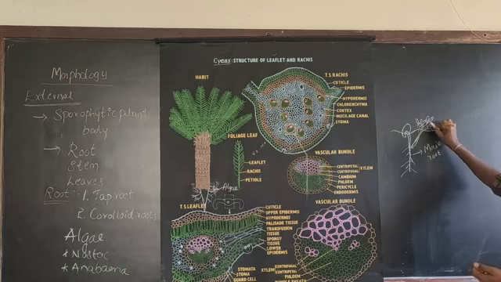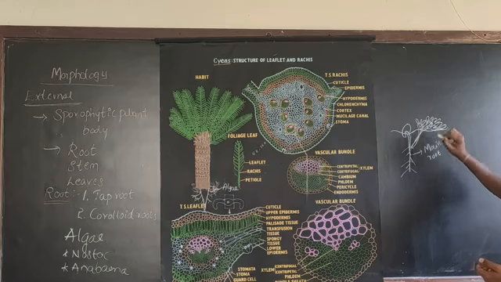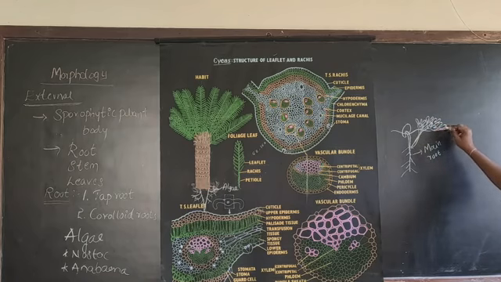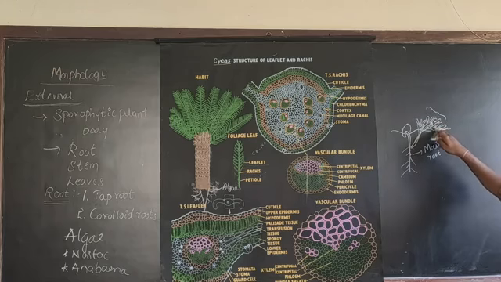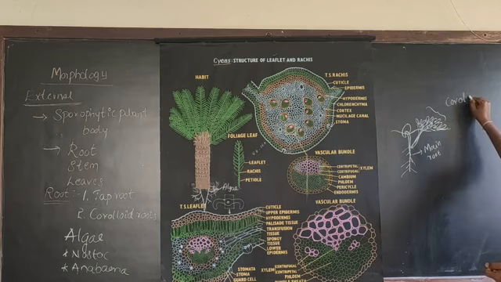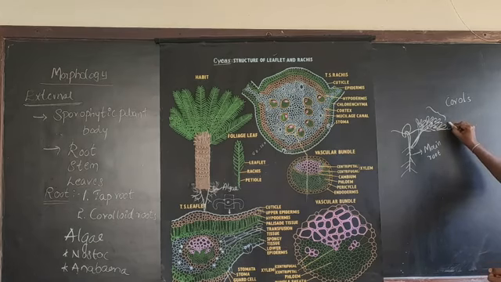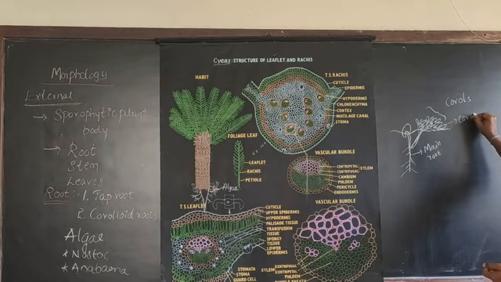They become branched like this, and they come above the surface of the soil. If you look at these structures, they exactly look like corals which are present inside the sea. Because of the coralline appearance of these roots, they are commonly known as coralline roots.